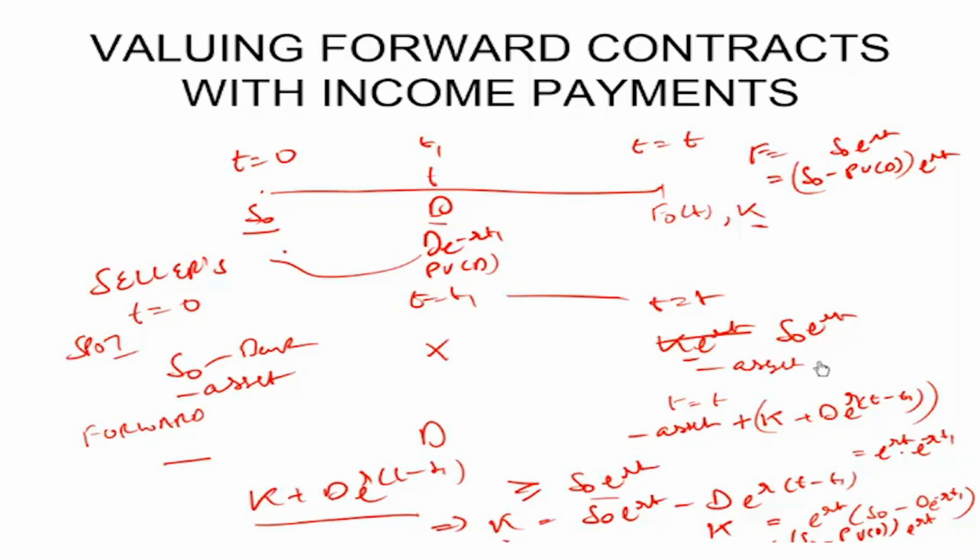It's the exact same methodology that we have applied in the proof. We saw how much he will get in both cases, and we say he will enter the forward contract if the value in the forward contract is greater than the value from the spot transaction. And you can just rearrange the terms and you will be able to derive this formula, that the forward price will now be S0 minus the present value of dividend into e raised to the power rT.